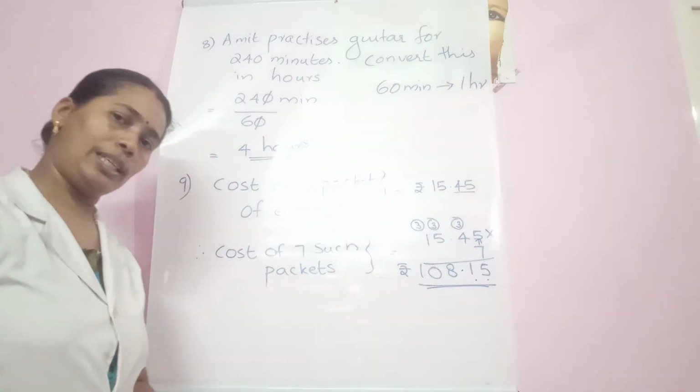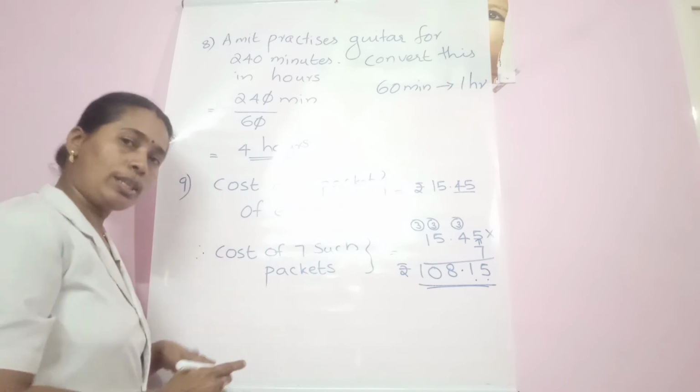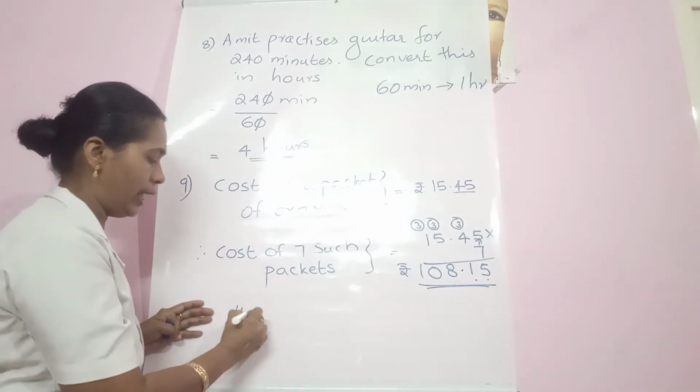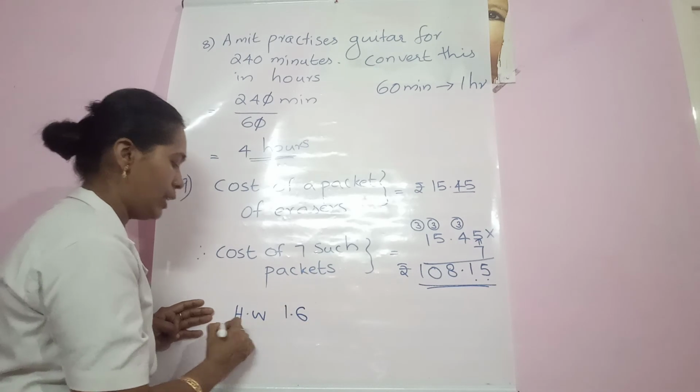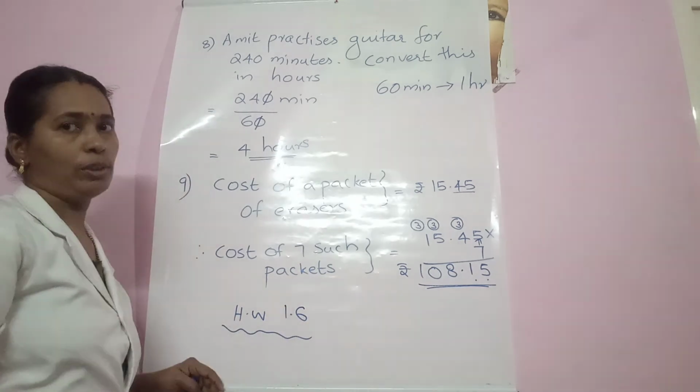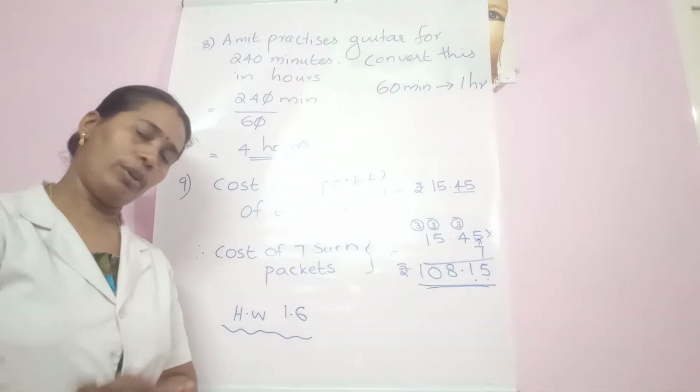108.15 rupees. And there are 2 questions from your worksheet 1.6. That is to draw a pictograph. That you try yourself. Okay.